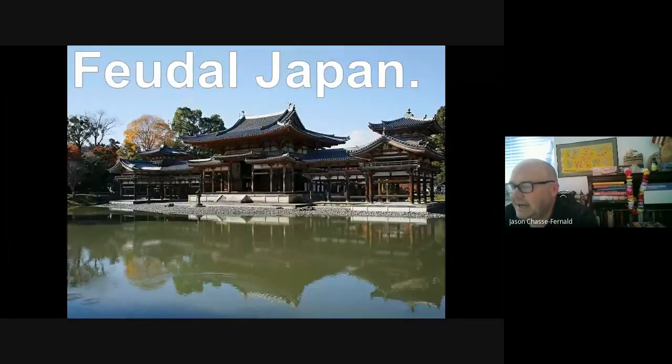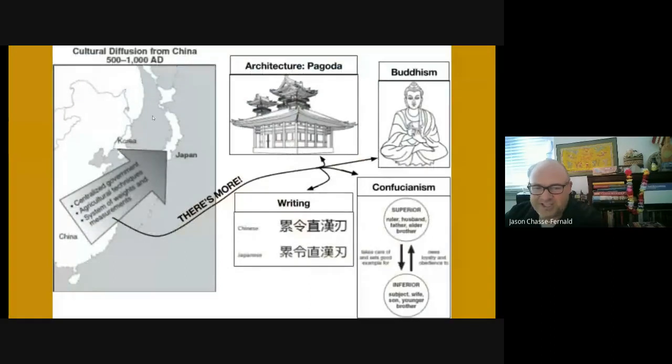Okay, so in class, at this point, we change gears and get into some general diffusion. Here's a nice little visual image to show you things that were being diffused out of China, towards Korea, towards Japan. Buddhism, architectural styles, writing is adopted, writing styles are adopted. Confucianism was really strong in Korea during our time period. It'll become more influential in Japan during the Tokugawa shogunate after 1600. But during our time frame,